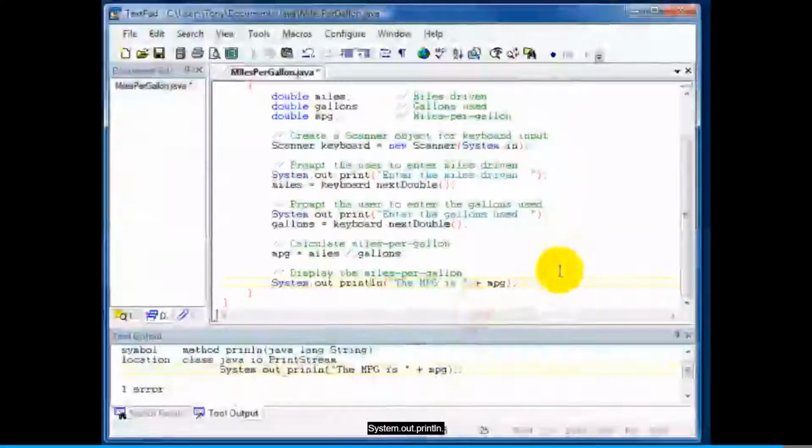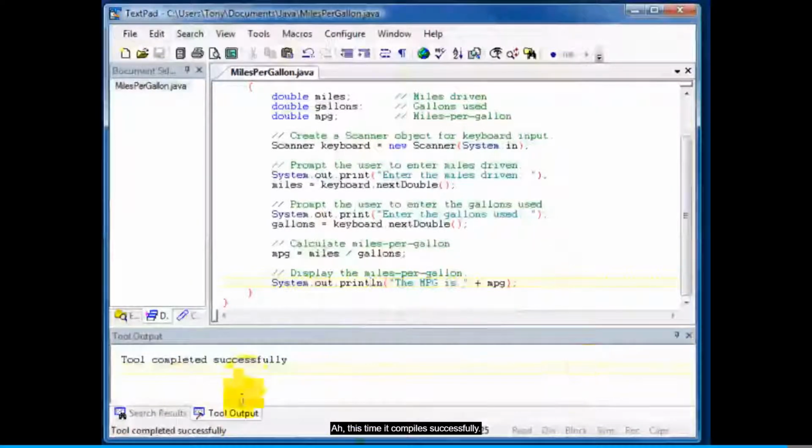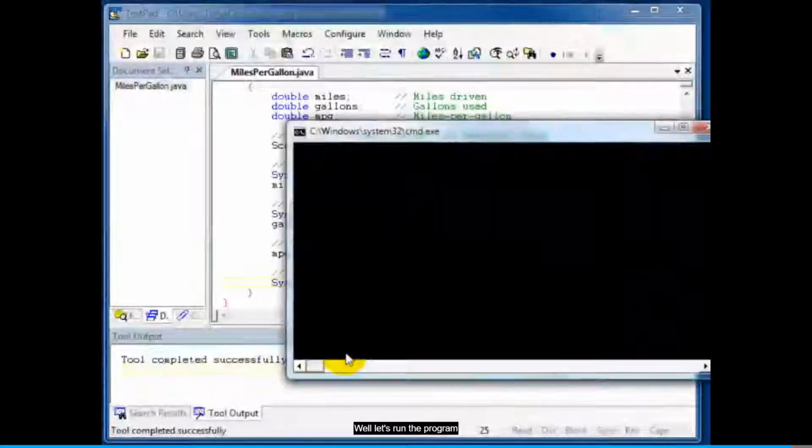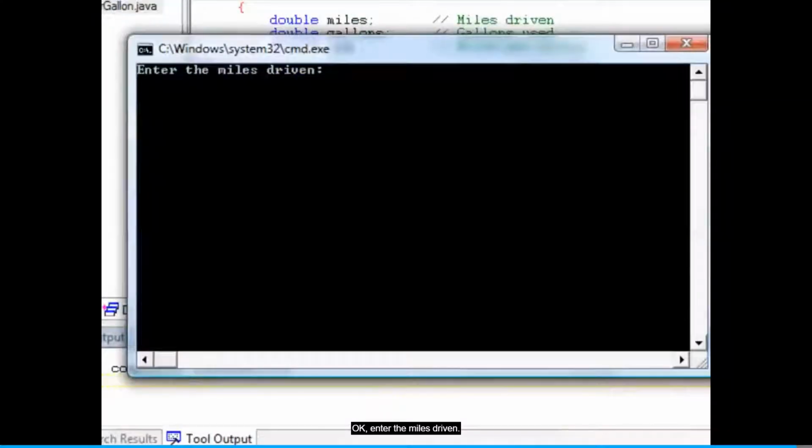Well, maybe that will fix the program. This time it compiles successfully. Well, let's run the program. Okay, enter the miles driven. Well, let's say that I drove 200 miles and the gallons used, let's say I used 10 gallons and the MPG is 20.